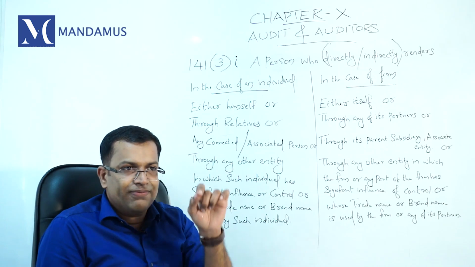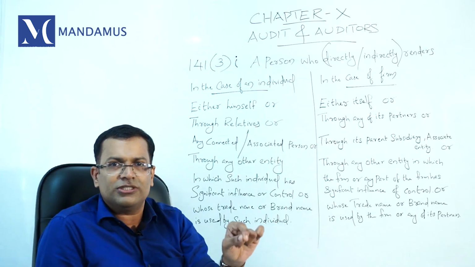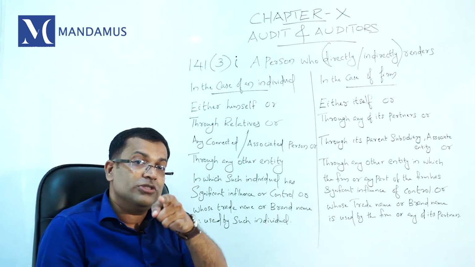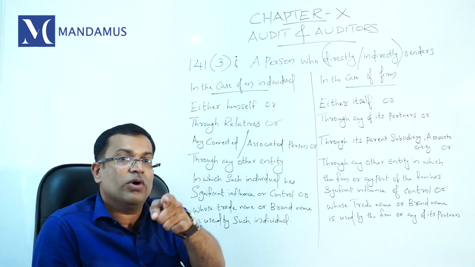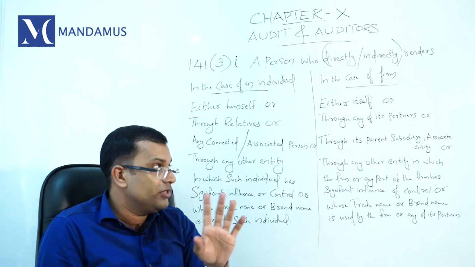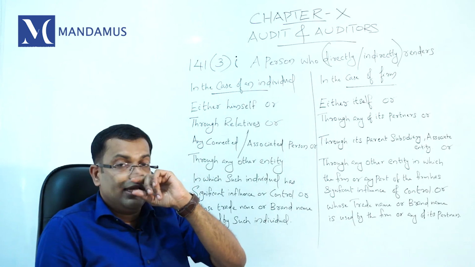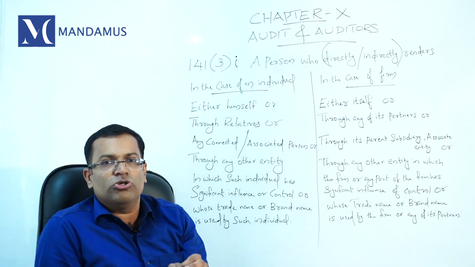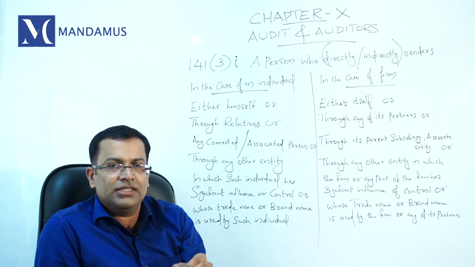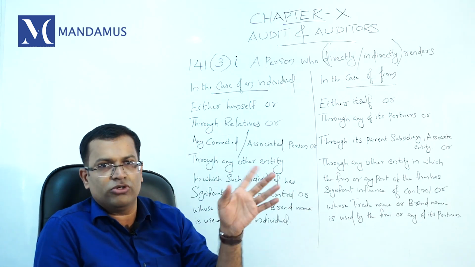That means if an entity is providing prohibited services or non-audit services to a company, you should not use its brand name or trade name if you want to be appointed as statutory auditor of a company. That's very, very important. This is in the case of an individual auditor. That means if you are an individual, you should not directly or indirectly provide 144 prohibited services to the company, subsidiary company or holding company.